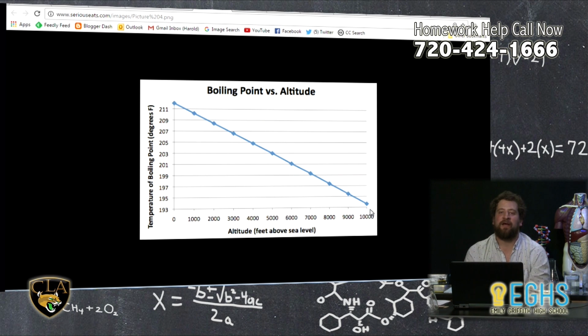So we typically hear that water has a boiling point of 100 degrees Celsius, which is roughly 212 degrees Fahrenheit. But you can see that here in Denver, Colorado, where we're at just above 5,000 feet above sea level, I'm going to find that area right here and come up to this line on the graph, and it looks like you can boil water here in Denver at around 202, 203 degrees, so almost 10 degrees cooler than in Los Angeles. So again, it's fairly easy to just answer that question